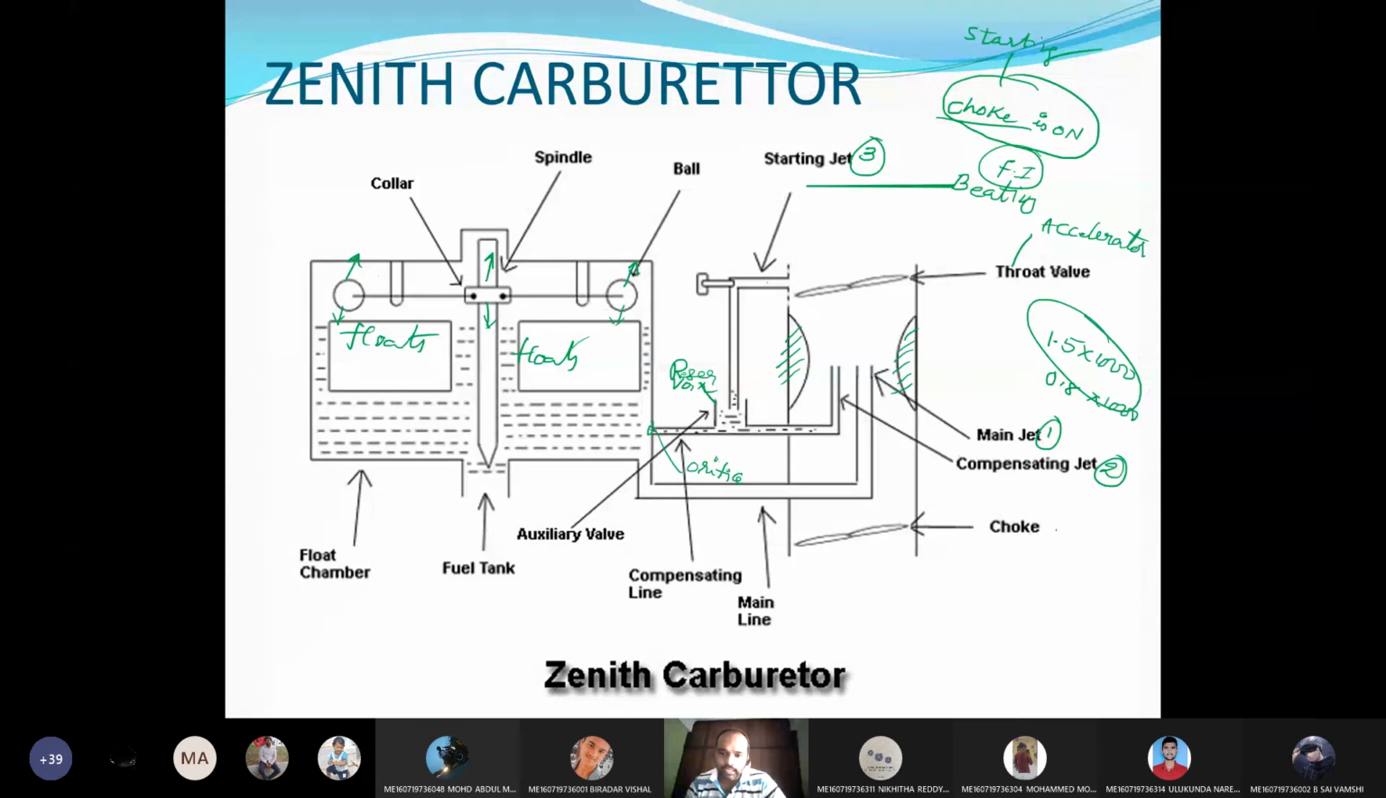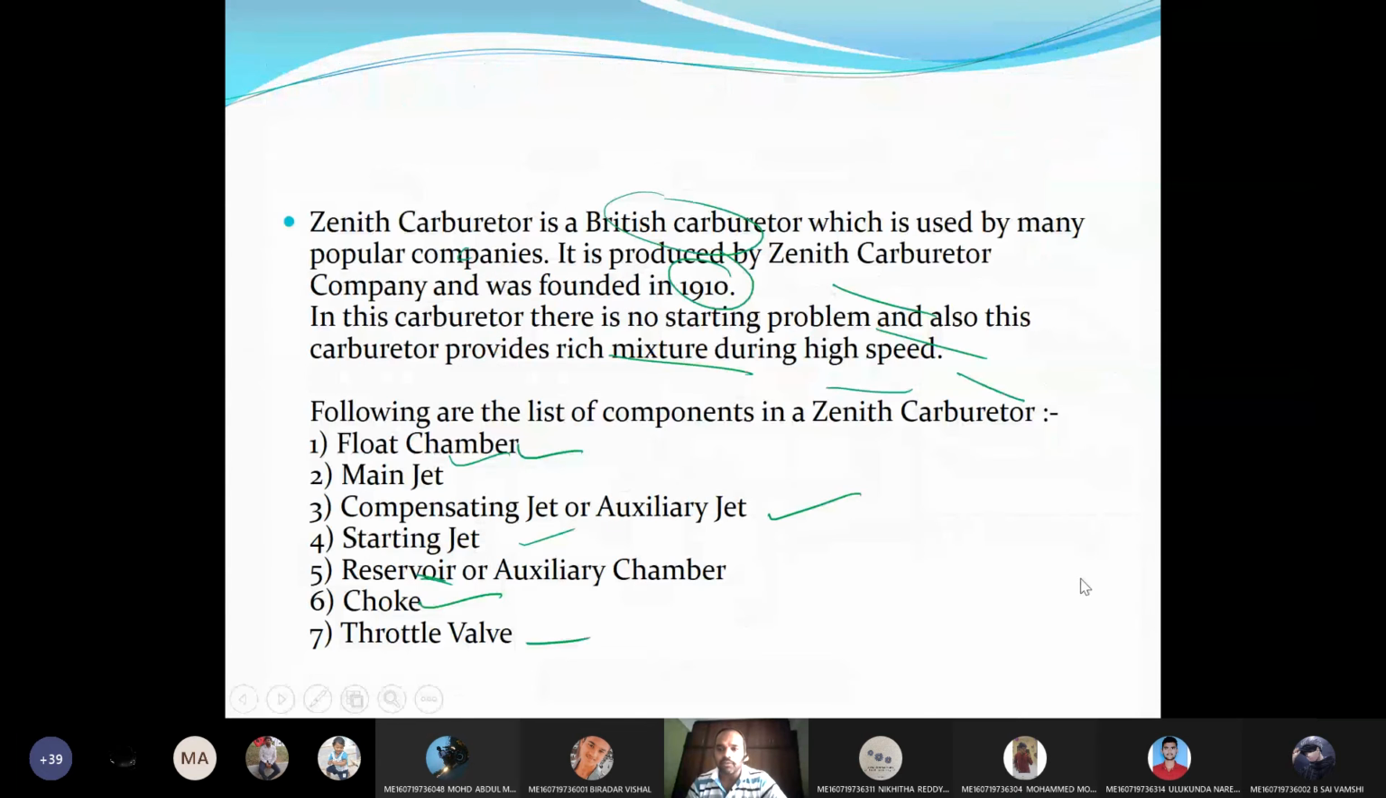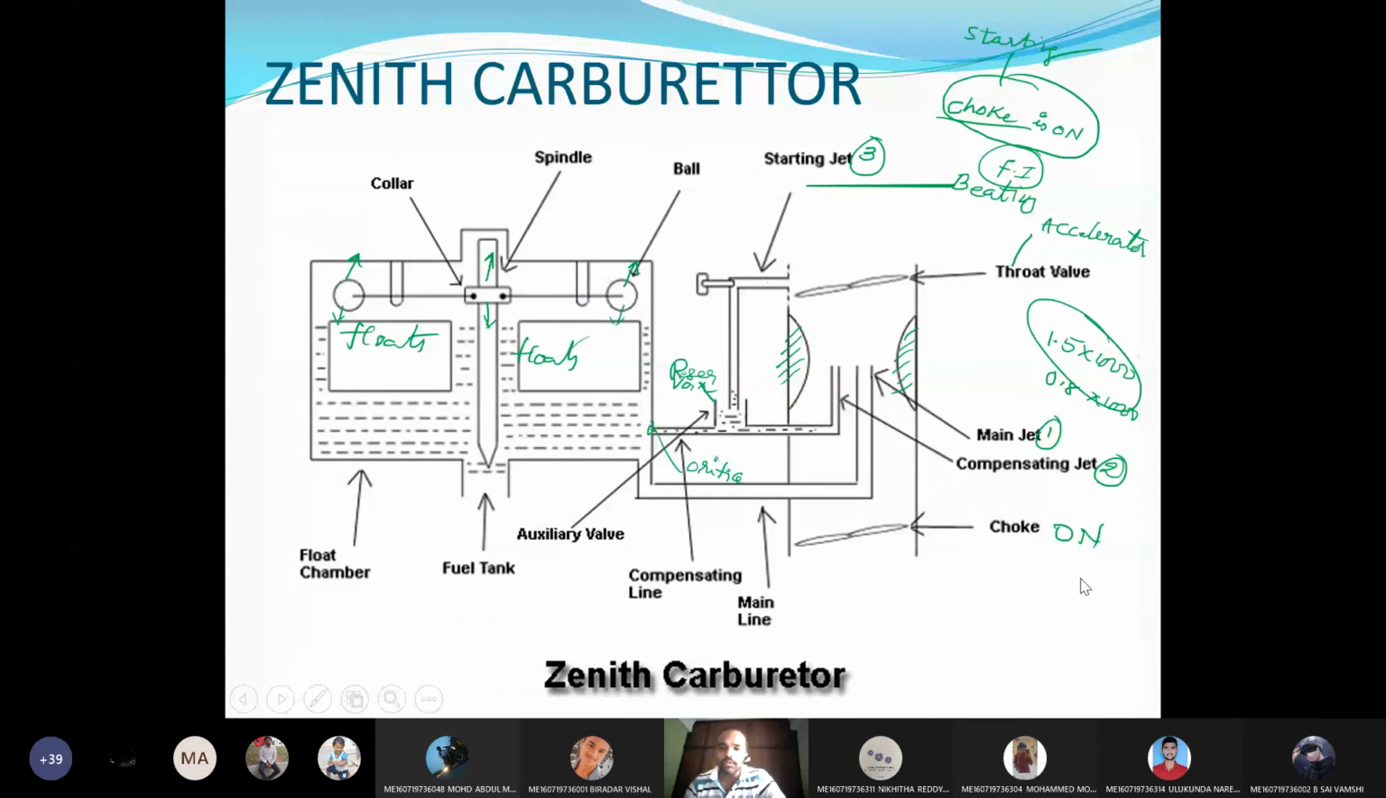Now we can say that at this instant the choke is in the on position. Otherwise, the choke should be vertical. This is the off condition. On condition means there is a small clearance, and we can see there is a small clearance for the passage of the air. So more amount of petrol goes in.